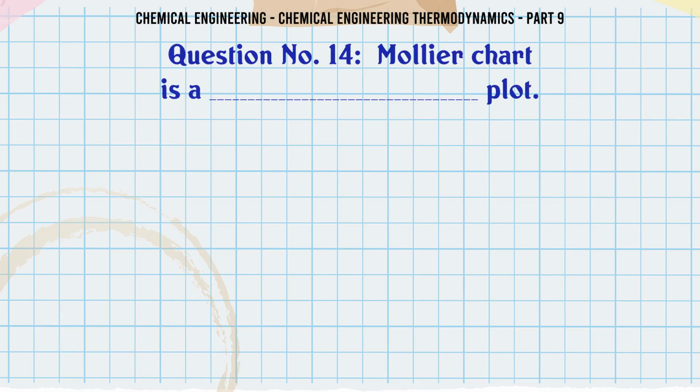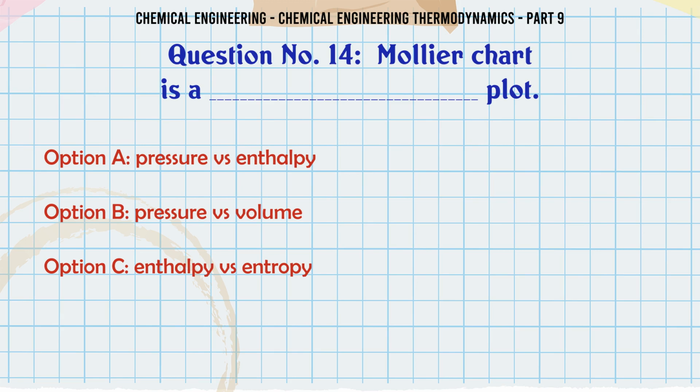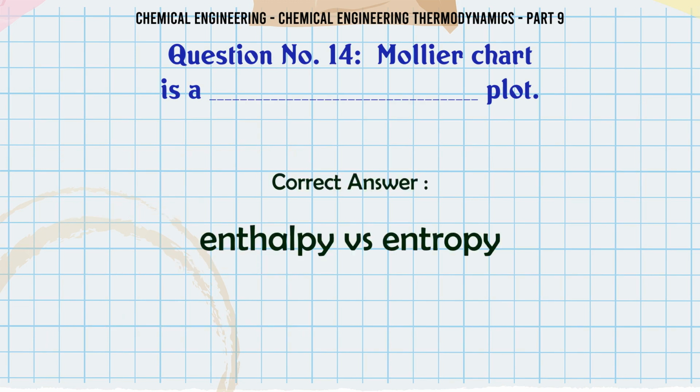Mollier chart is a plot of: A. pressure versus enthalpy, B. pressure versus volume, C. enthalpy versus entropy, D. temperature versus entropy. The correct answer is enthalpy versus entropy.